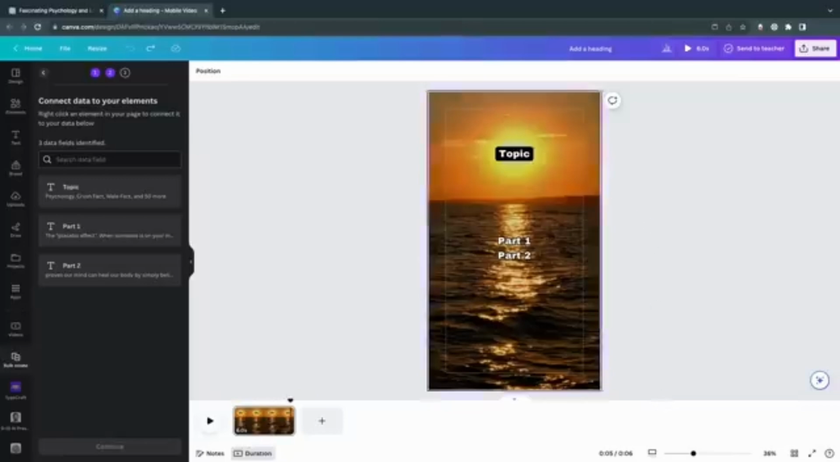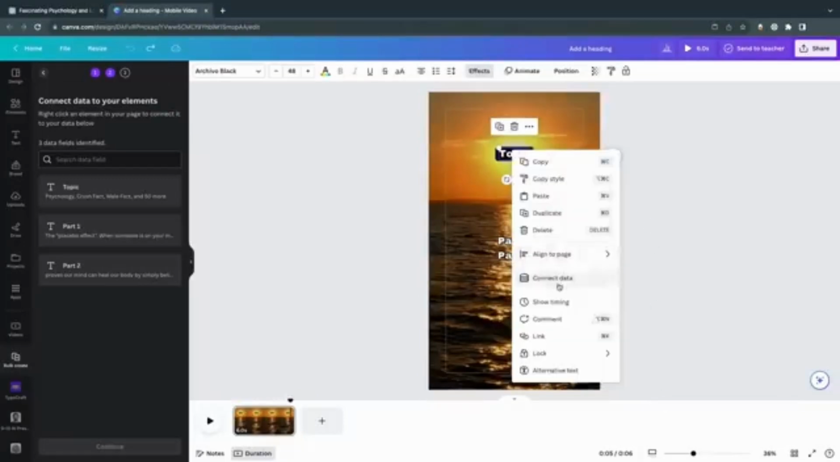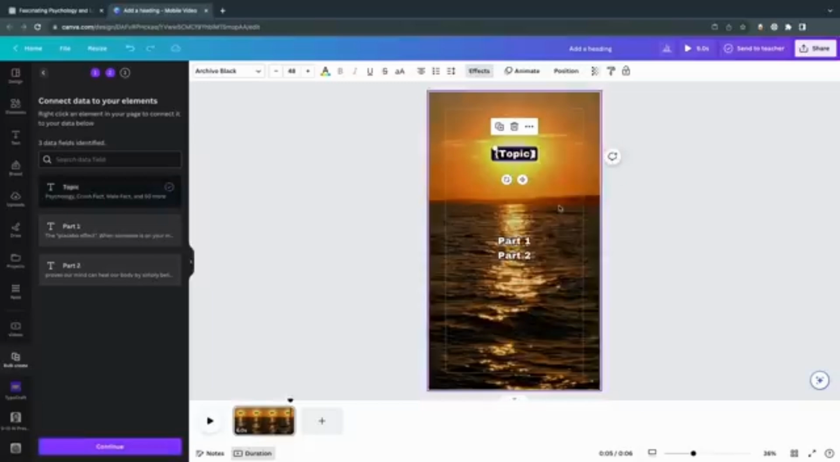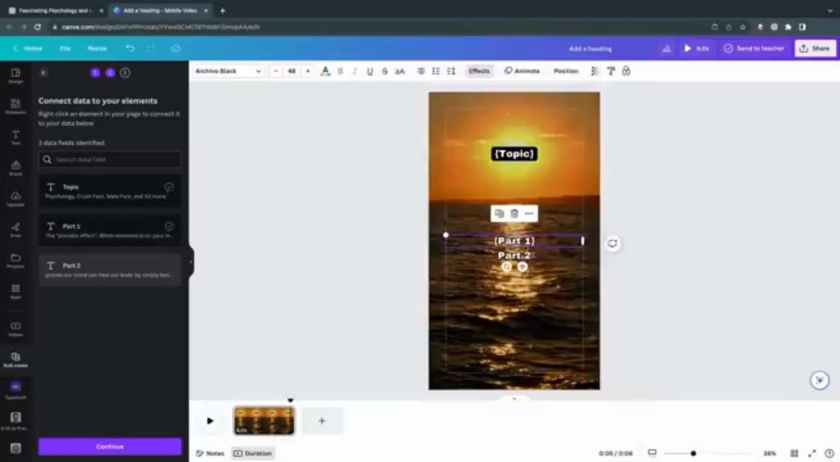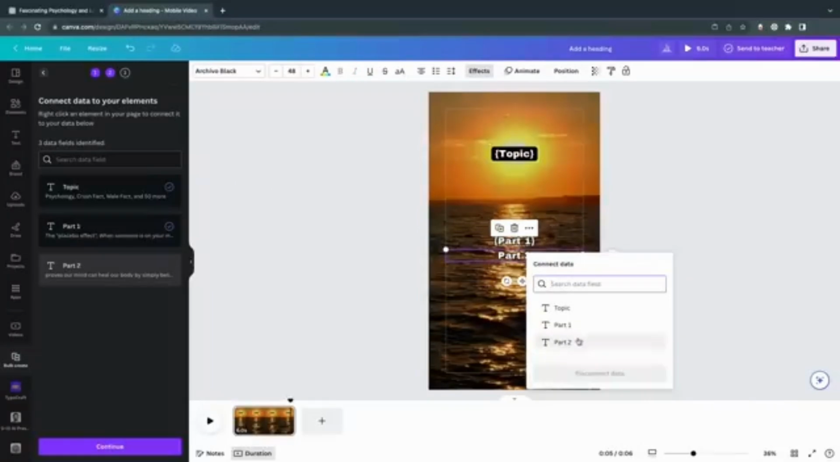Here, right-click on the topic text and choose Connect Data. Then select Topic once again. You'll see these clamps around it, which means your data has now been connected. Just repeat this process for Part 1 and Part 2, but with the right source.